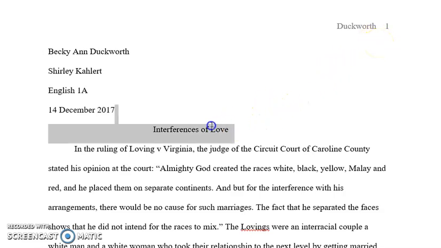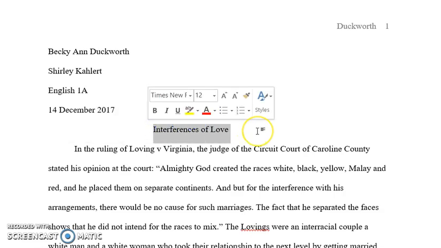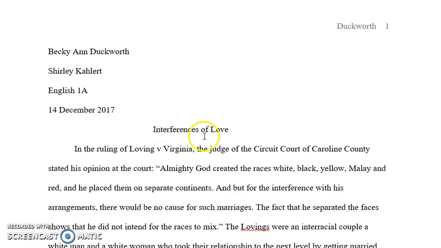Let's take a quick look at her title here. It is a strange little title. She's talking about Loving versus Virginia, the Supreme Court case that overturned the ban on interracial marriage, but she's saying interferences of love, and that just doesn't sound quite right. So let's change the preposition here so it's interference in love, and then the title makes more sense and fits